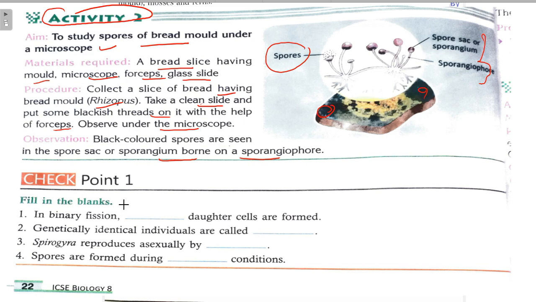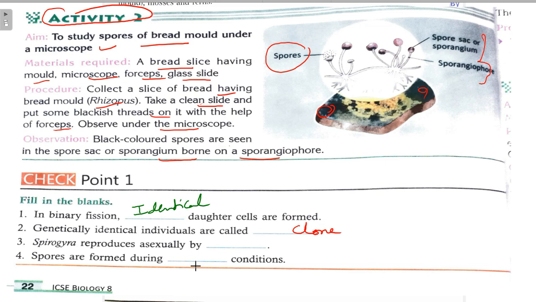So here, checkpoint number 1. What you will see here, we have done in binary fission: daughter cells are formed. How many daughter cells are formed? 2. They are identical. So here we will write identical daughter cells are formed. Genetically identical individuals are called, I have told you earlier, clones.